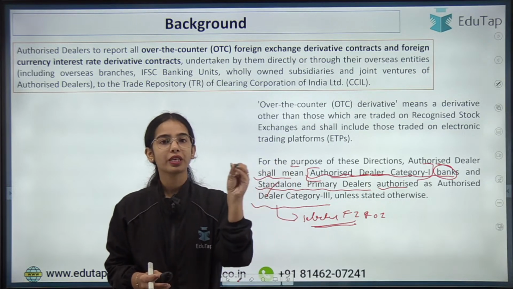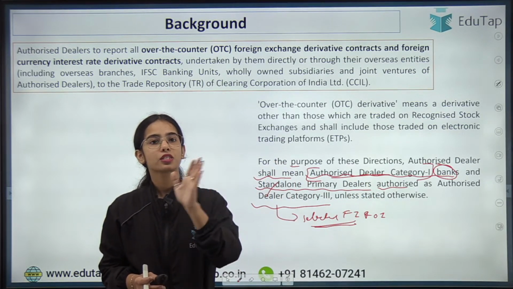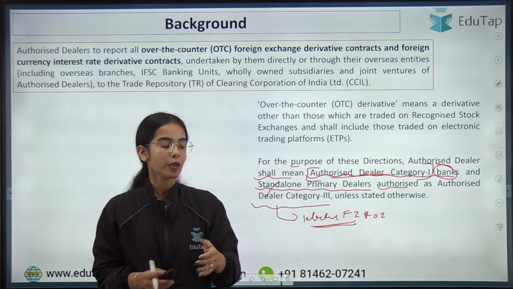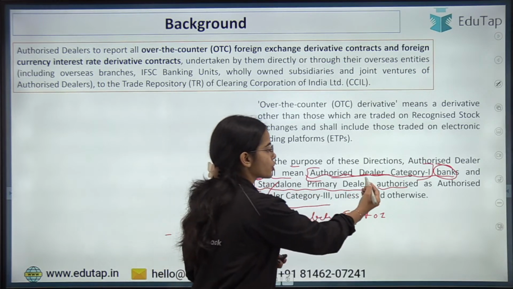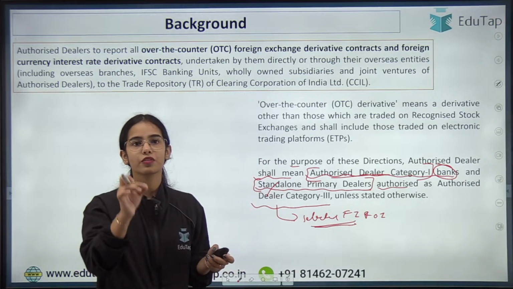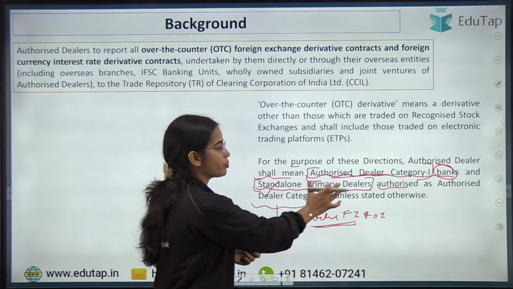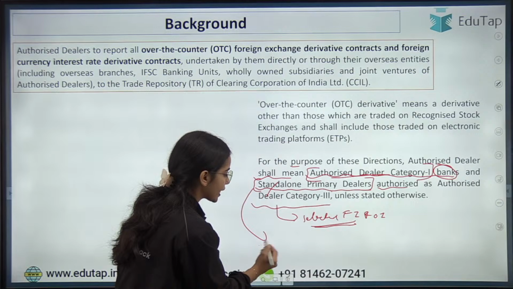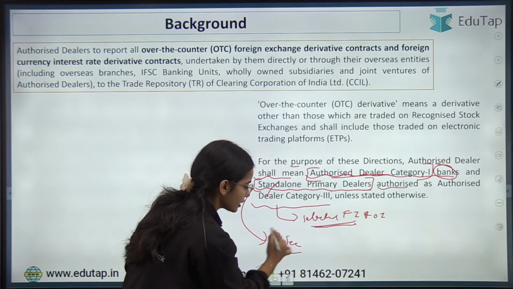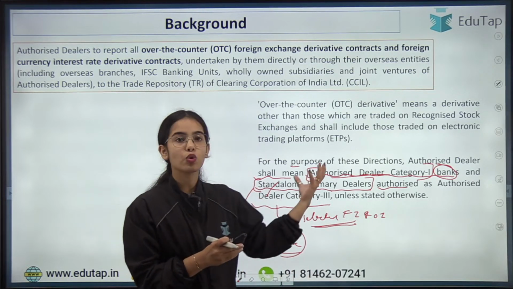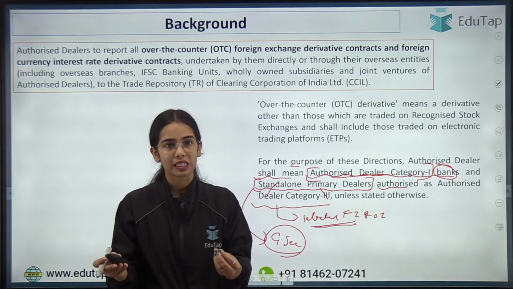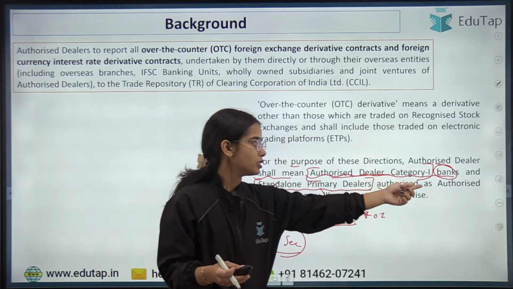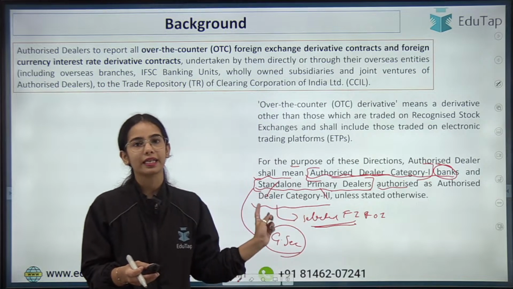So standalone primary dealers are usually registered with RBI as NBFCs. They are usually engaged in the government securities market, but they can also engage in foreign exchange transactions if they have got the authorization as authorized dealer category 3.